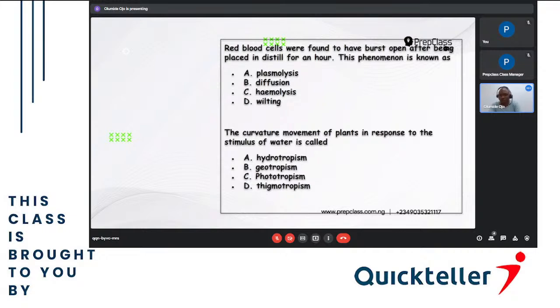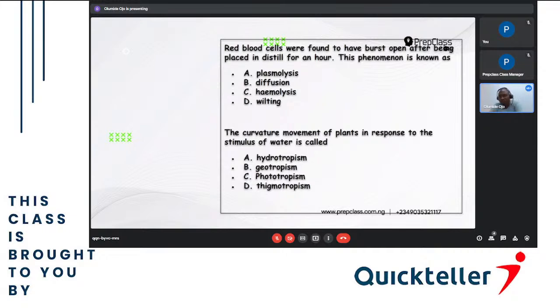So the answer will be C. The phenomenon is what? Hemolysis. That means it has taken water from the surrounding, a hypotonic solution. As it's taking the water, a time is reached that it cannot contain the water, so it bursts, and that is hemolysis.